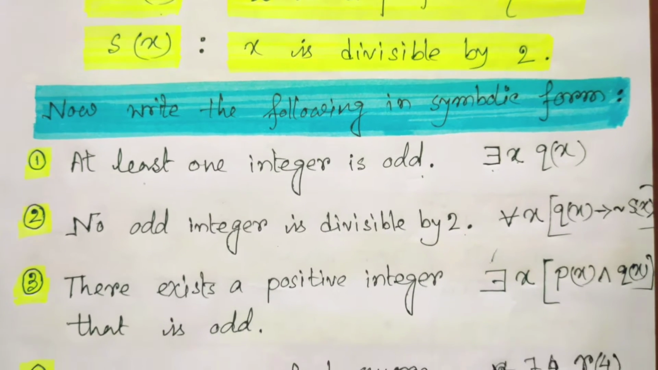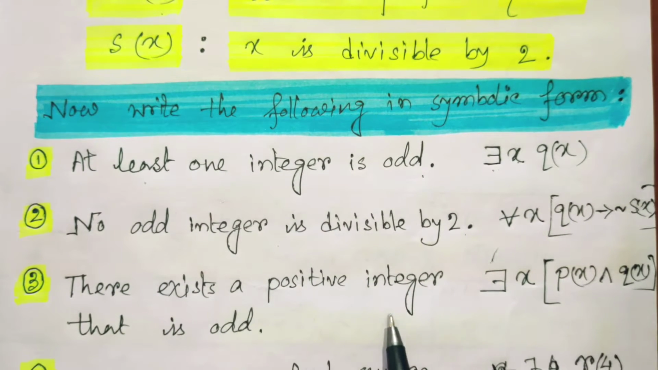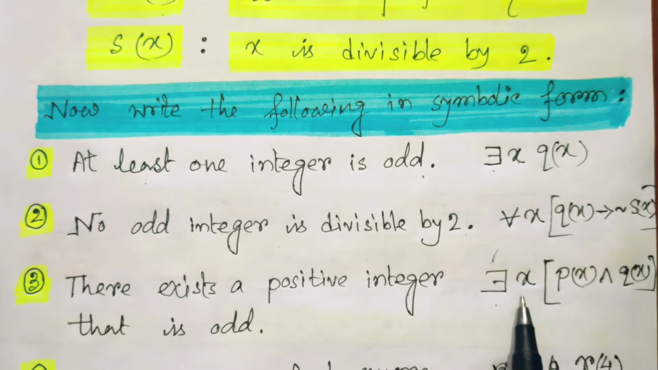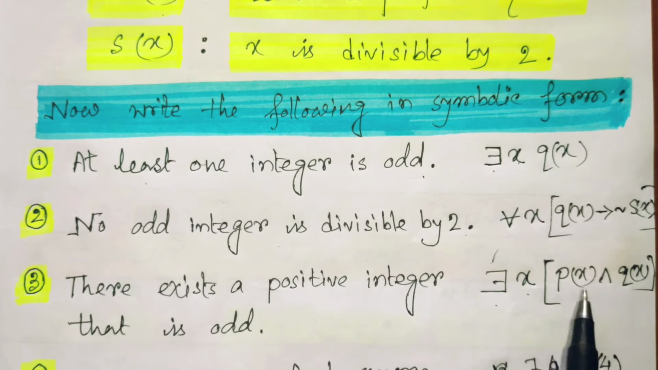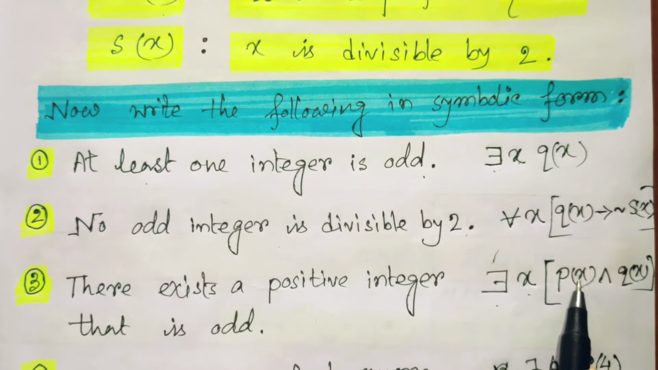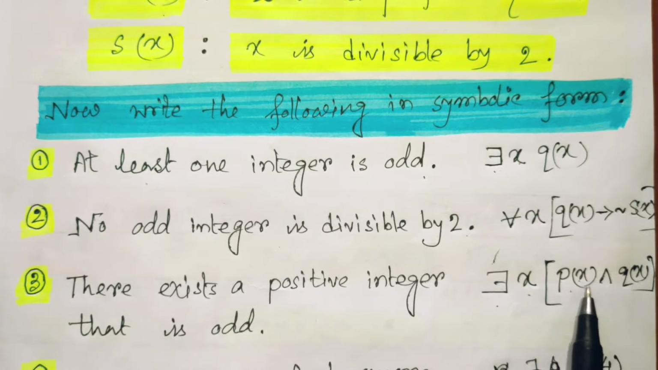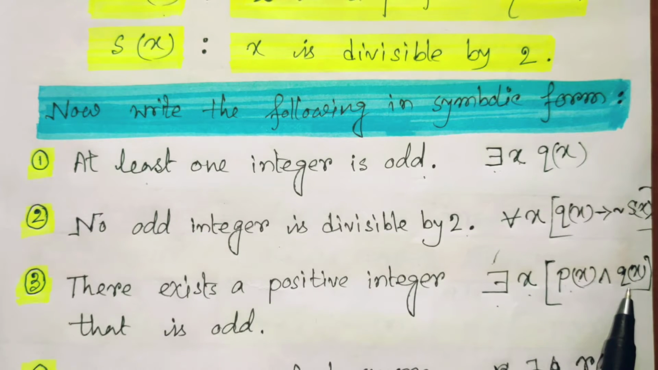Again, if the statement is there exists a positive integer that is odd, so there exist some positive integers. Some positive integers means Px, which is odd, a positive integer and it is odd, so Px and Qx.